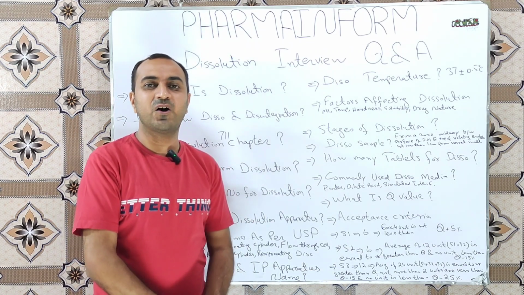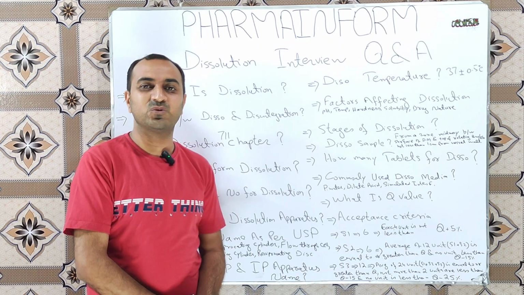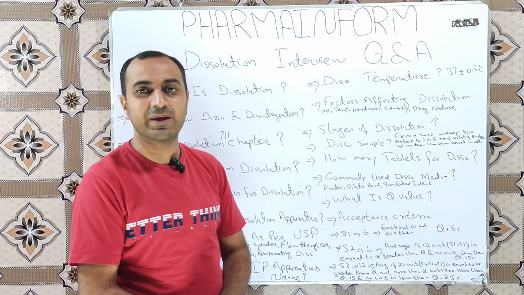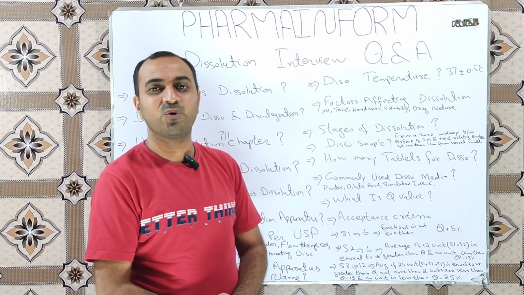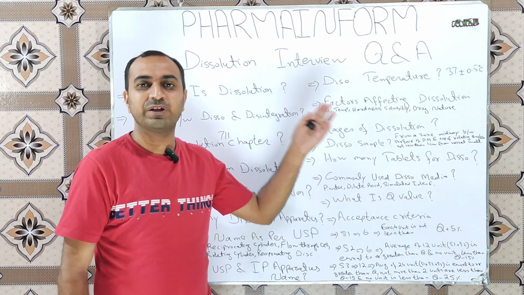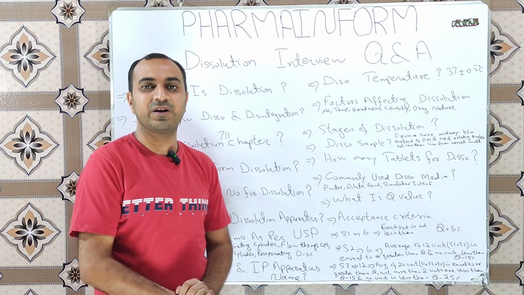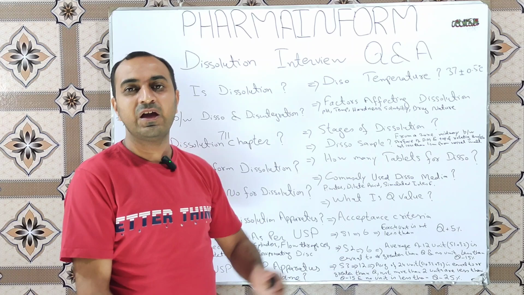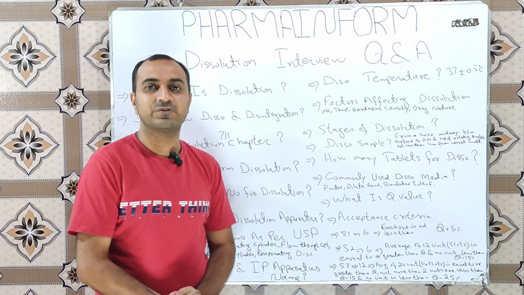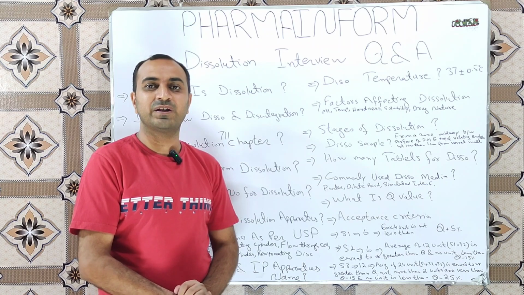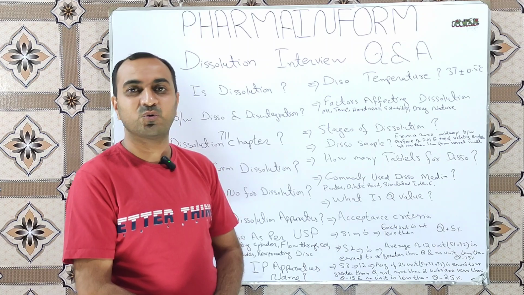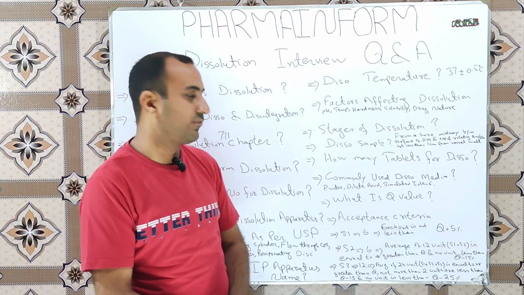Next question is: how many tablets are taken for the dissolution? The answer is that for stage 1 we take 6 tablets, and if our stage 1 or S1 is failed we go toward the S2 stage and we take a further 6 tablets, and if our stage 2 is also failed we go toward the S3 and we take 12 tablets. So total tablets in S1, S2 and S3 are 6, 6 and 12, and that is 24.